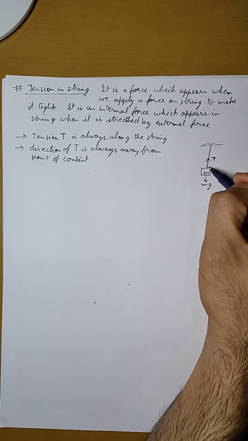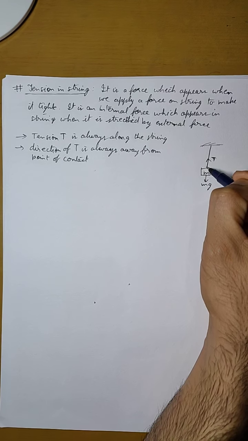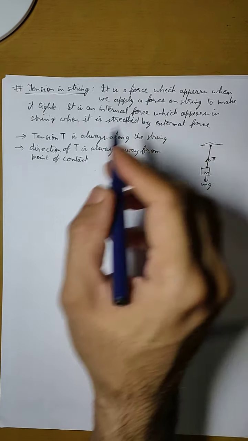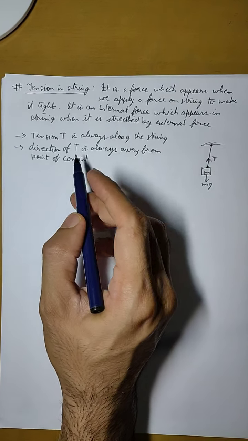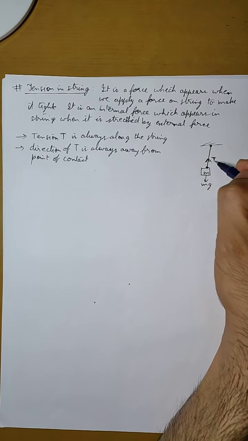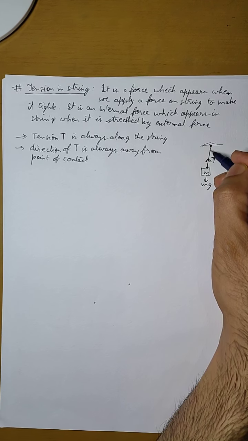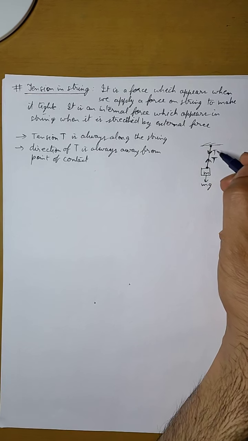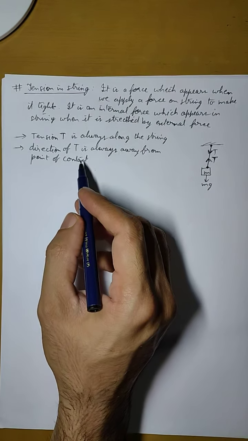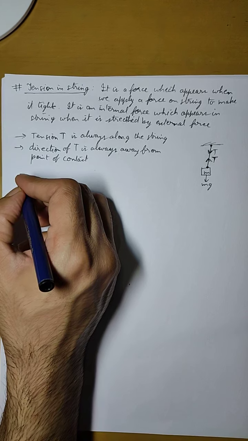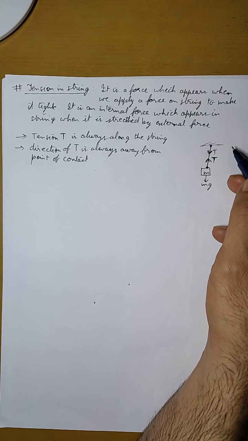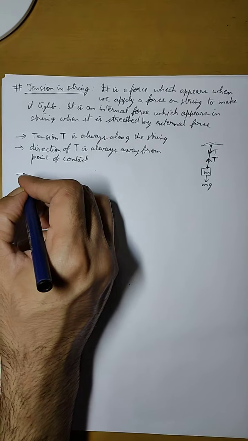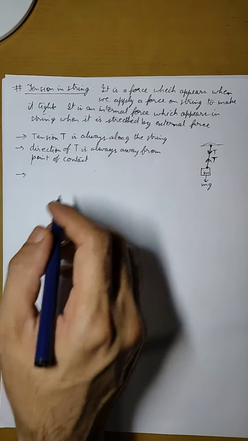Now if we consider this diagram, then for the string there are 2 points of contact, one with this mass and one with the support here. Now the direction of tension is always away from the point of contact. So one tension will be like this and there will be another same tension which will be away from this point of contact in this direction. So the direction of tension will always be away from the point of contact. If we have more than 2 points of contact, then again the direction from the point of contact will be away from it. We'll do some examples to understand this further.